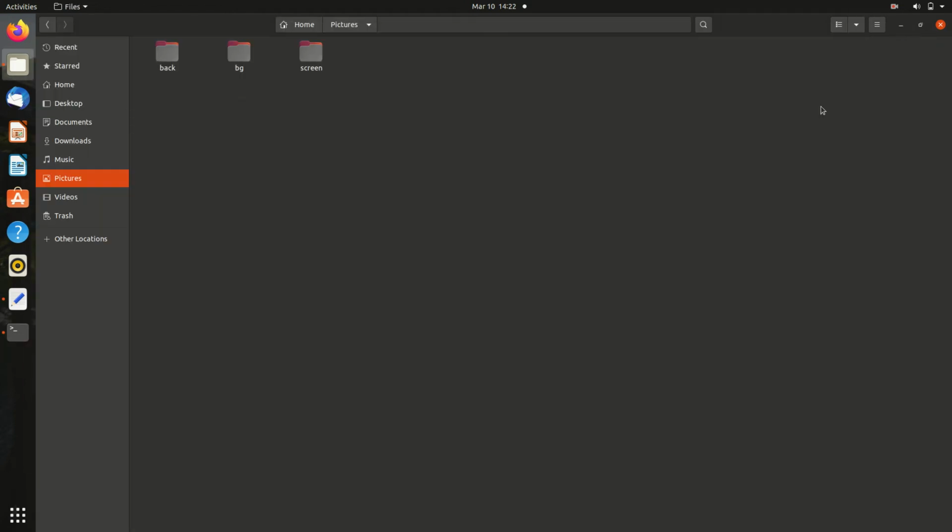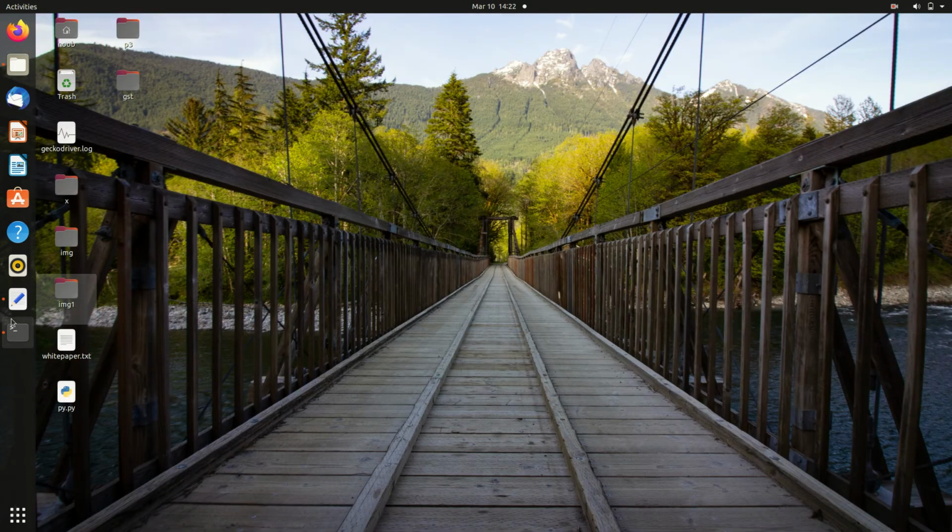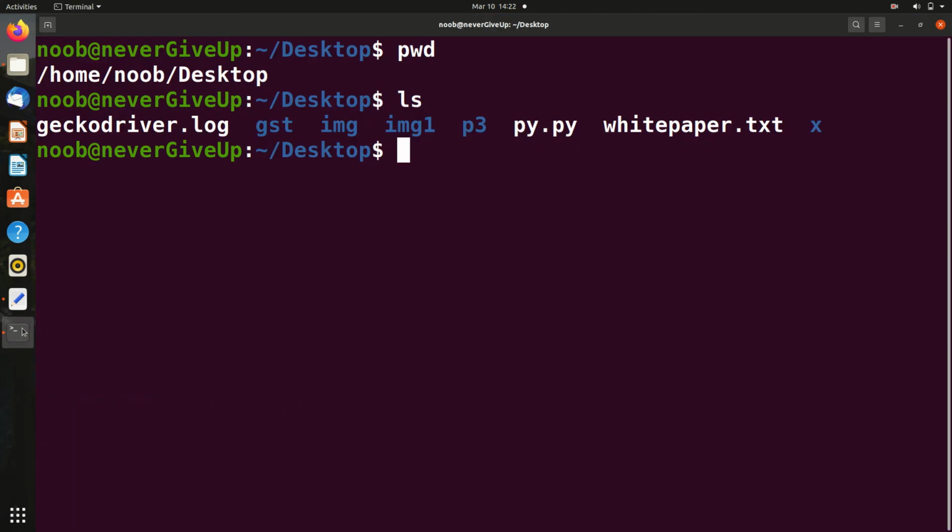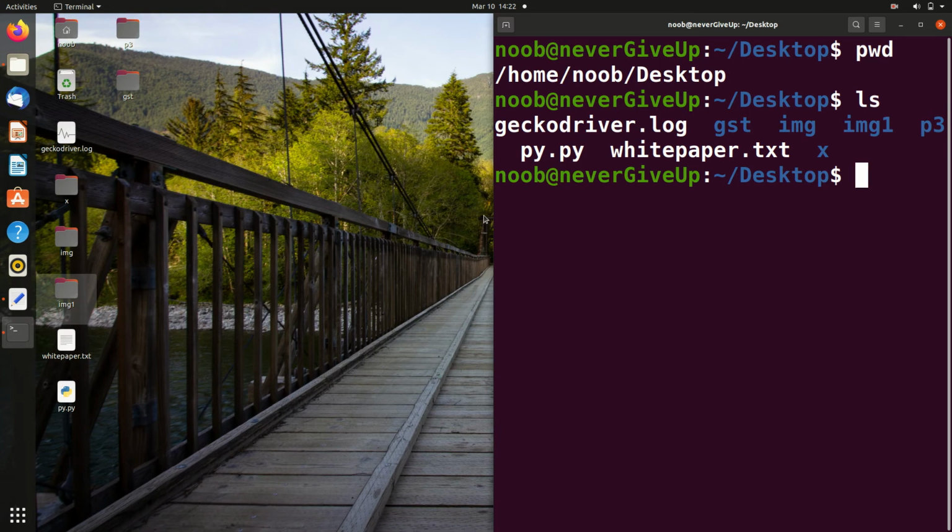These are inside desktop. You can see geckodriver.log, gst, img1, p3, py.py, whitepaper.txt, and x.